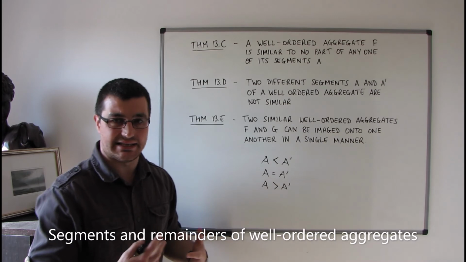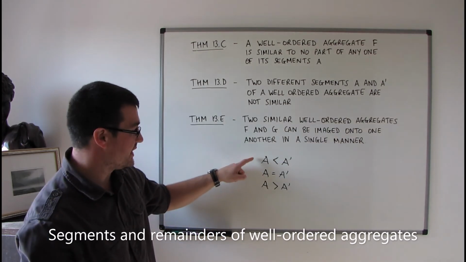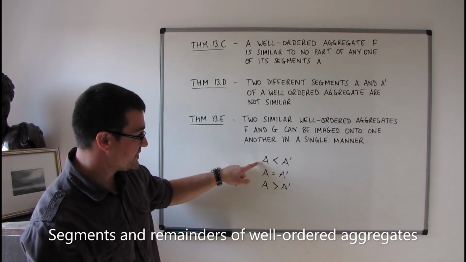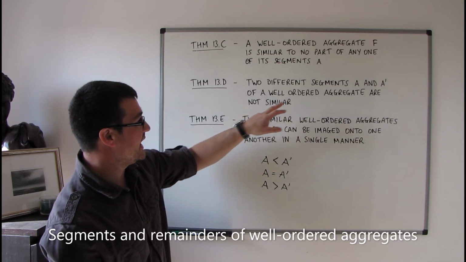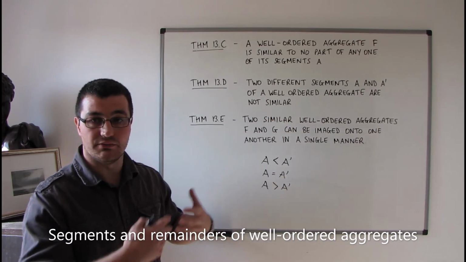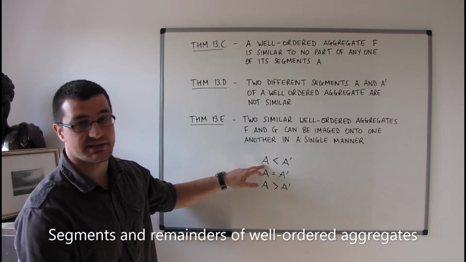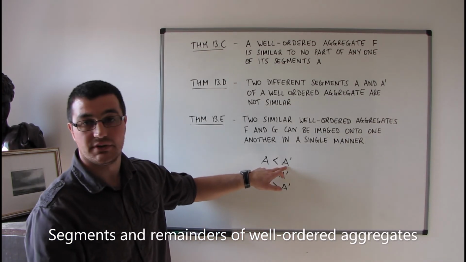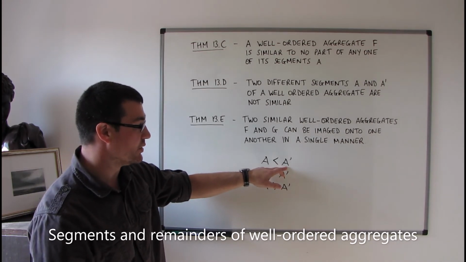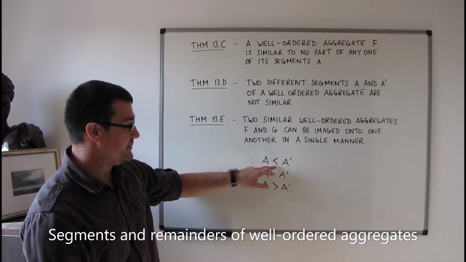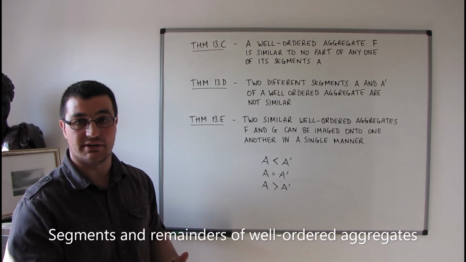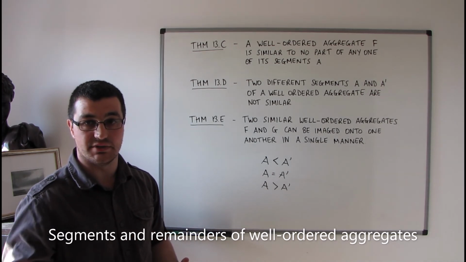So if the two segments are different, then they're not equal, so we're either in this case or this case. So let's assume we're in this case, in which case, rather than considering A and A primed as segments of some aggregate F, if I now consider A as a segment of the aggregate A primed, considered as an aggregate in its own right, then we fall back to Theorem B, that a well-ordered aggregate cannot be similar to any of its segments.